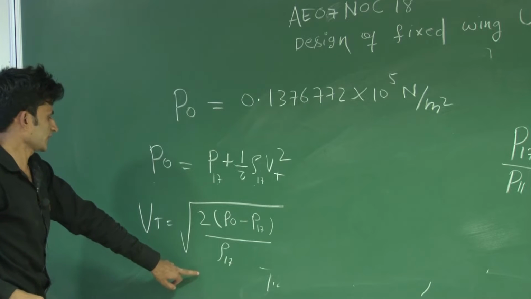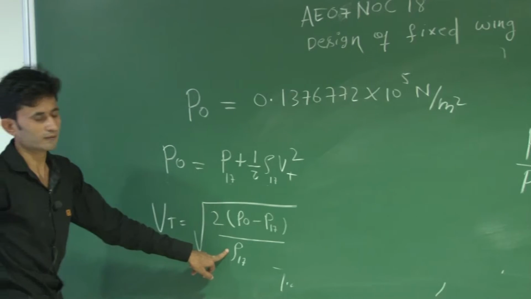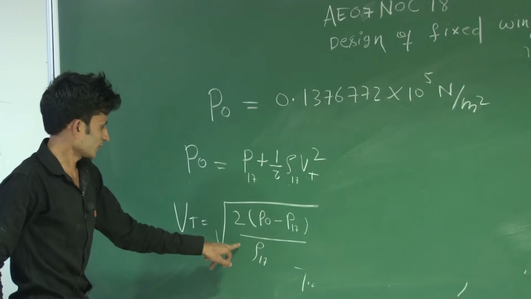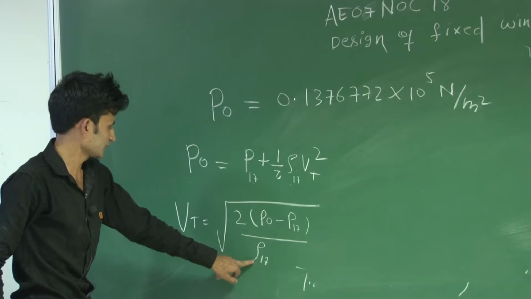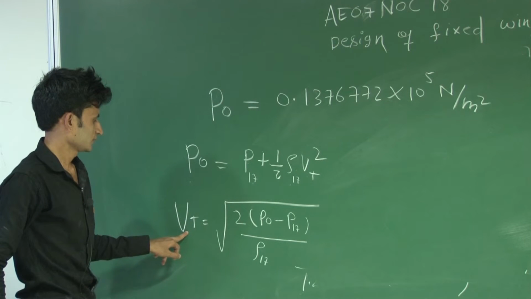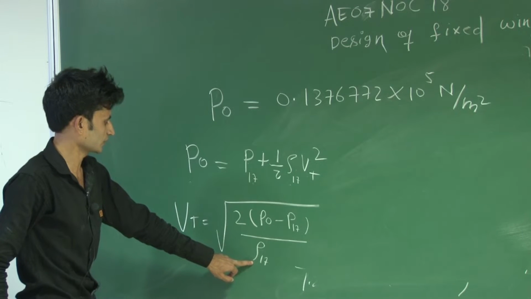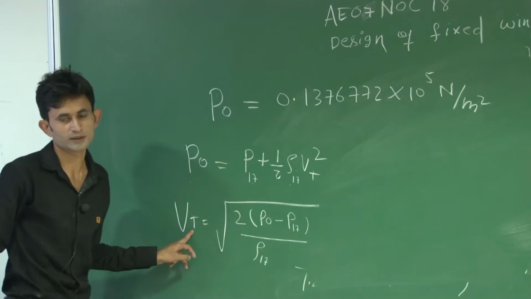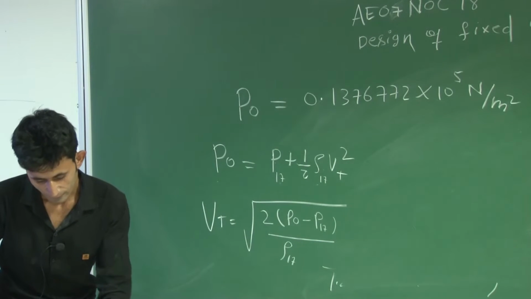That will give the equivalent speed, so your answer will be wrong. If the density decreases, then the speed will increase. Means if you are going above sea level, your true speed automatically increases. This is the significance of these things.